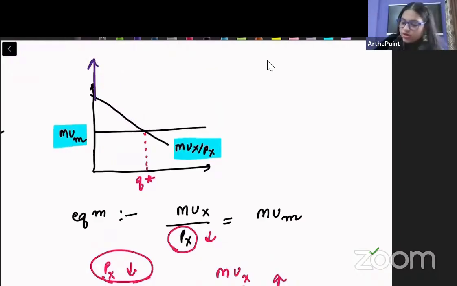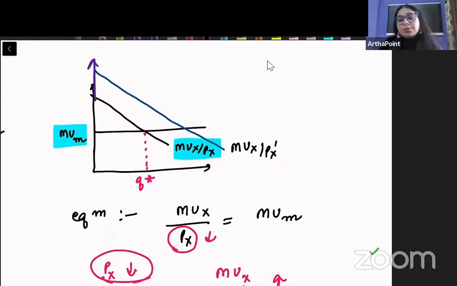Now what I can go ahead and do is, I can make a separate curve. एक और separate curve बना देते हैं. And I can call this as MUX by PX dash. ये price decrease होने के बाद का curve हो गया. And now I can just go ahead and say that, okay, my quantity has increased to Q dash.